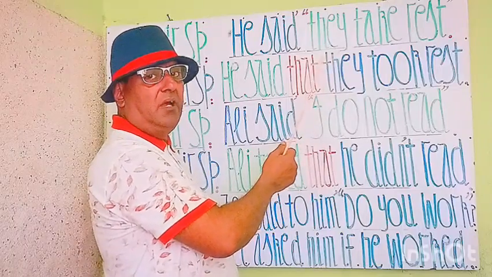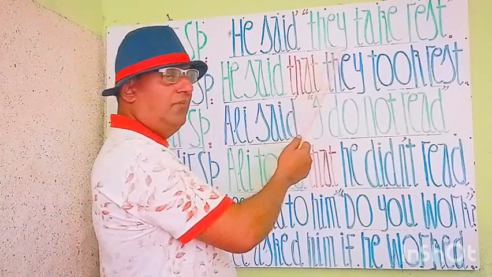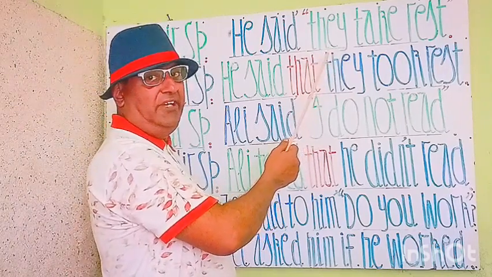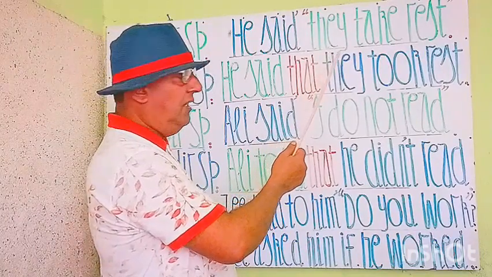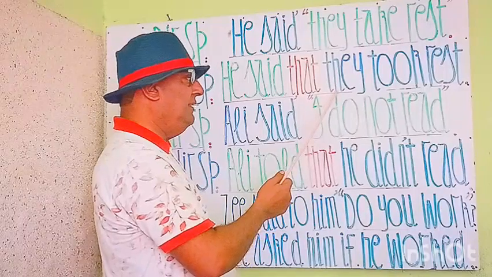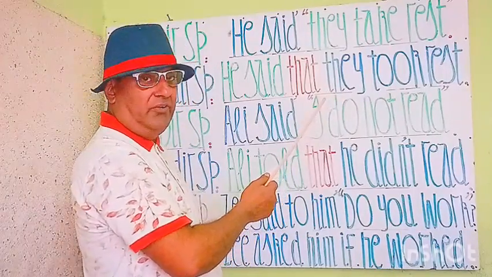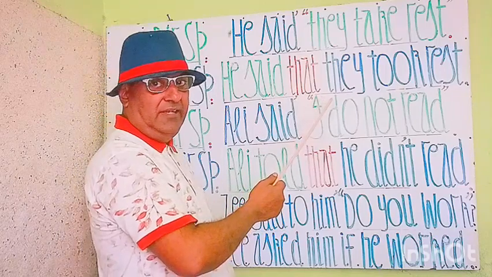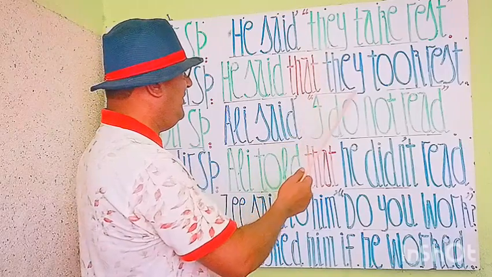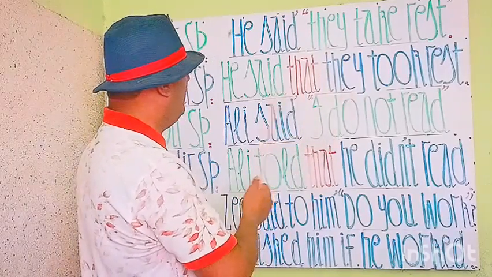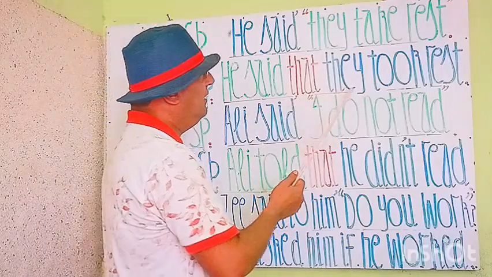Third person pronouns are never going to change. That's why they is there. So up to here we have he said that they, he told that they.